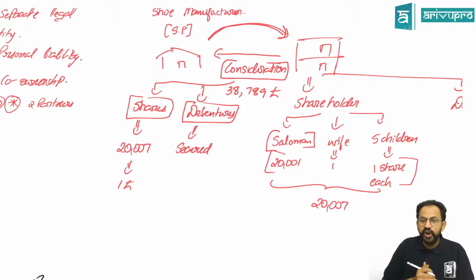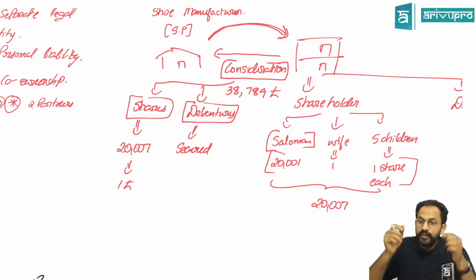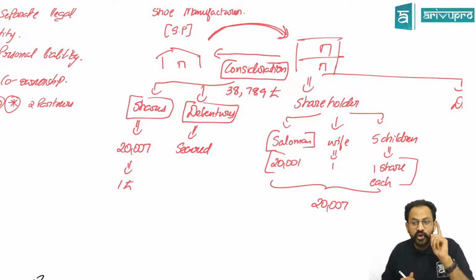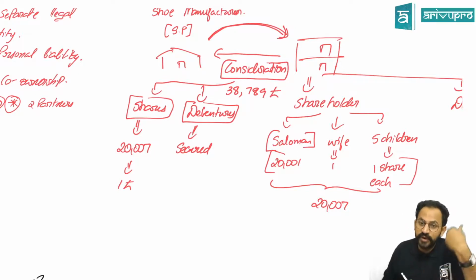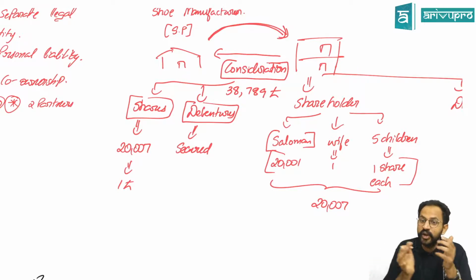What do you mean by secured? Secured means if something happens and you are not able to repay these debentures, then instead of the money, whoever holds the debentures can take your assets also. Whenever I say secured, that means if you are not able to repay the particular person, that person can come and take over your assets as well. Whatever property belongs to you, they can take over.